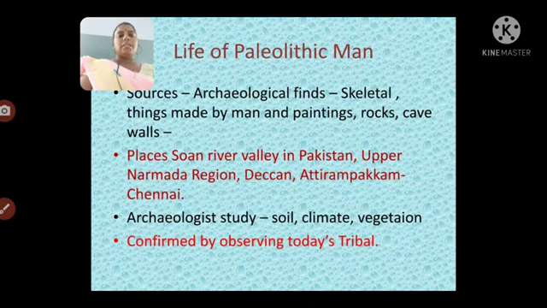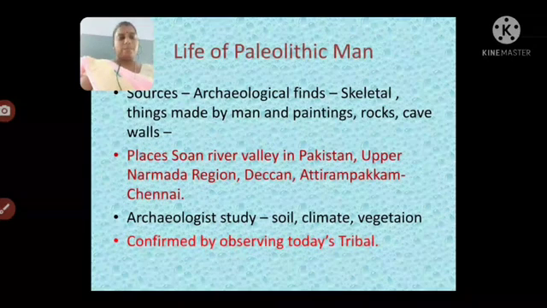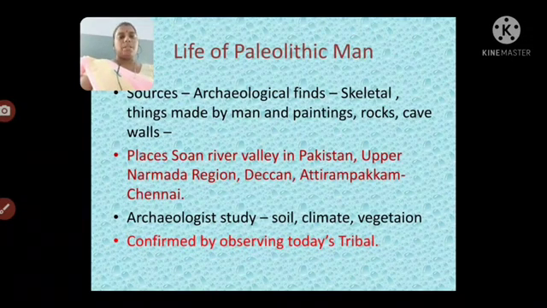The places are the Son River Valley in Pakistan, the Upper Narmada region, the Deccan Plateau and Athirambakam in Chennai. Archaeologists study not only the things, but also soil, climate, vegetation, etc. They confirm by observing today's tribals.